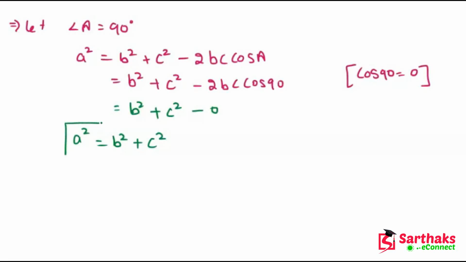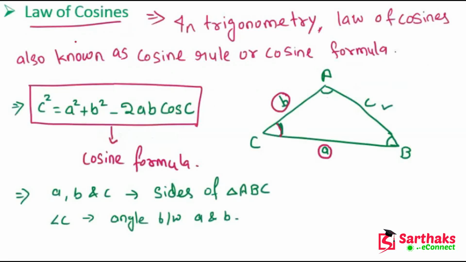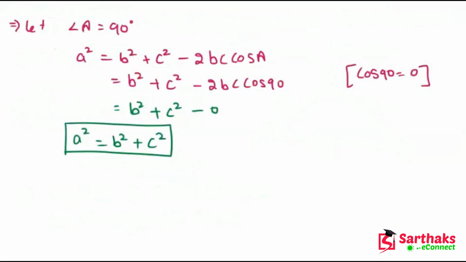So this is the Pythagoras theorem. If angle A becomes 90 degrees, then BC is the hypotenuse, and the other two sides are the base and perpendicular. So hypotenuse square is equal to base square plus perpendicular square, that is a square is equal to b square plus c square.